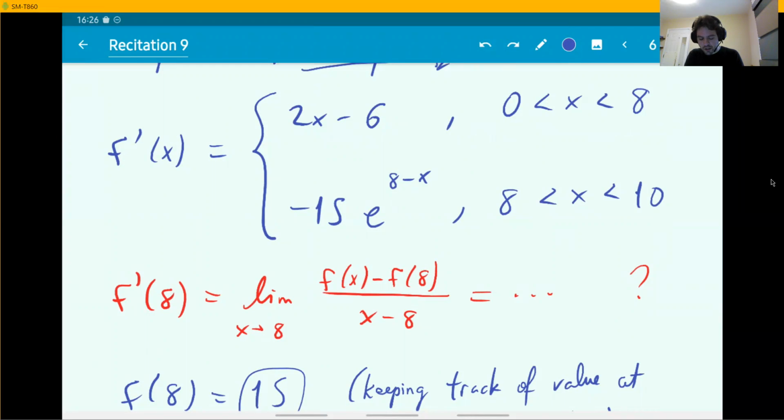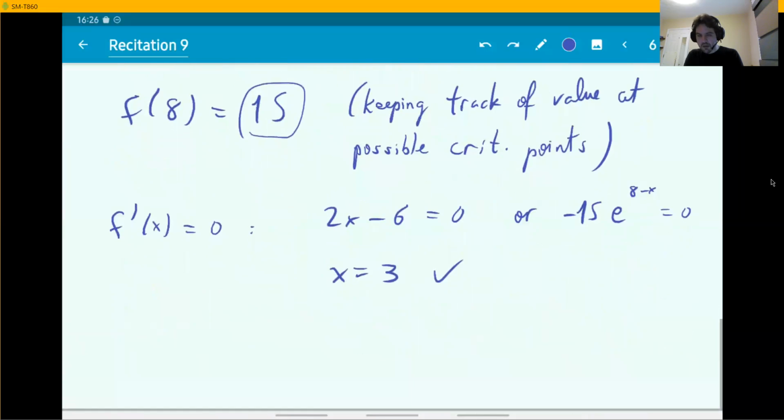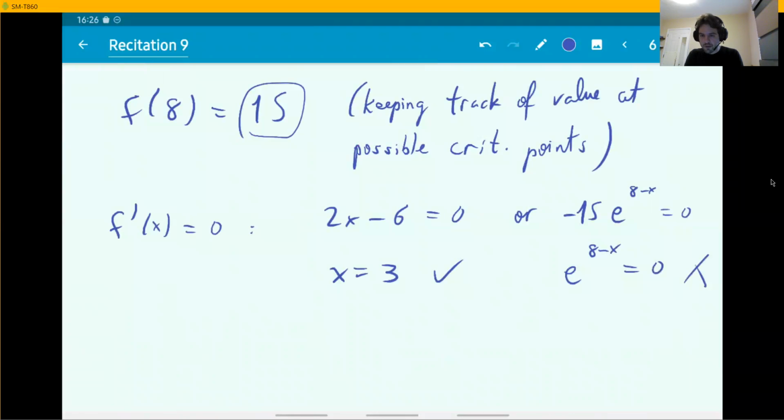Now the second piece is not going to give you anything. Basically, you can divide by this minus 15. You just have the exponential equals 0, and that just never happens. Exponentials are never 0. So you just have one critical point, one point where the derivative is 0. It is x equals 3.